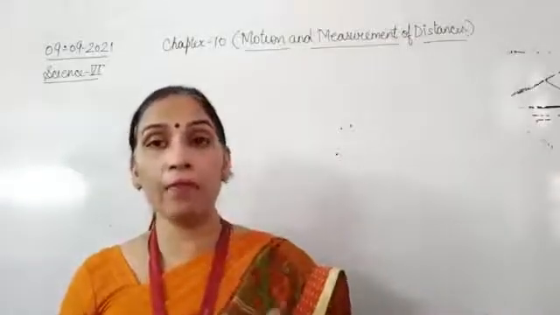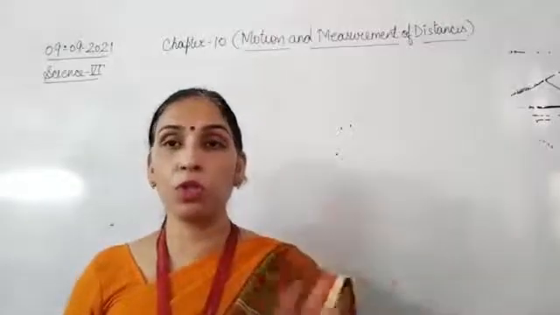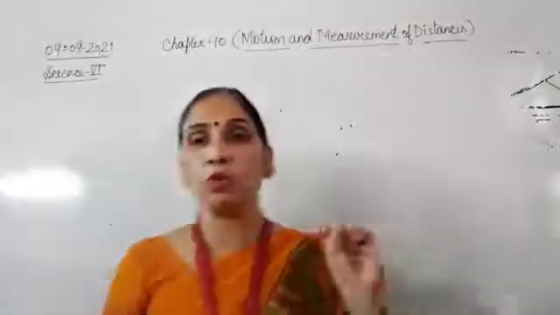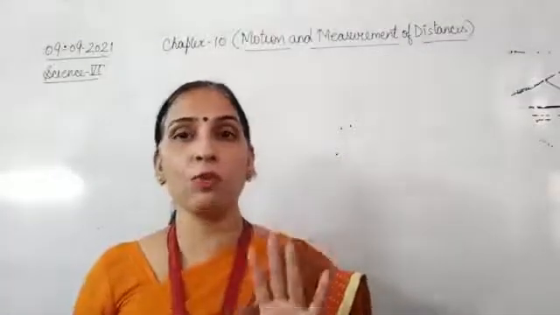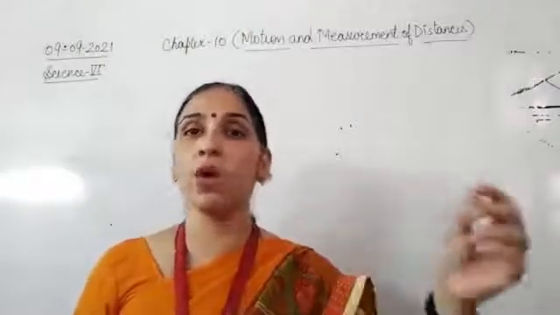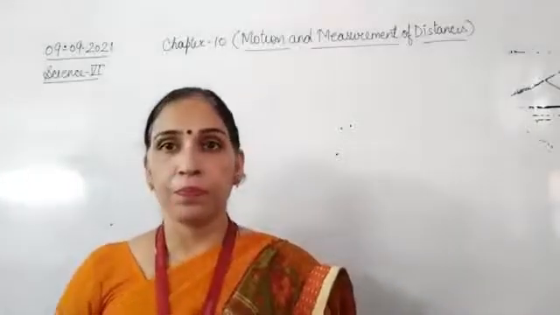Next we have periodic motion, the motion which repeats itself after an equal interval of time. Last, we have rotational motion, when an object rotates on its axis, that is known as rotational motion.